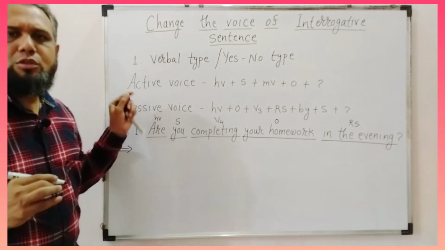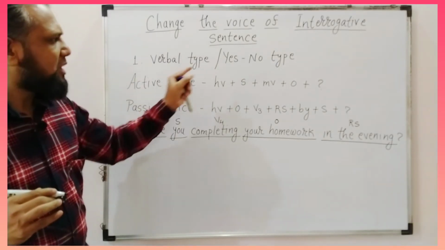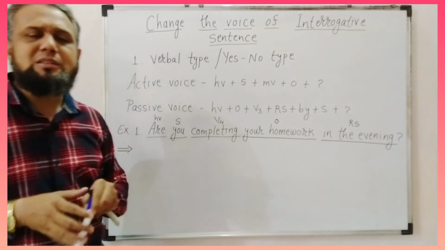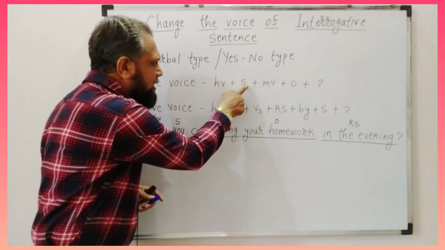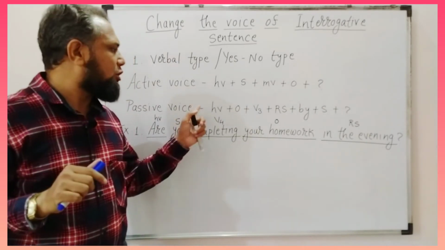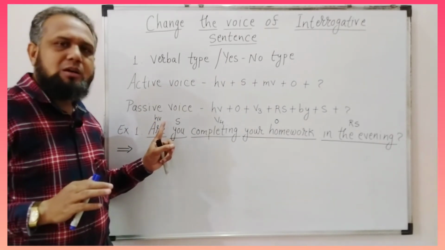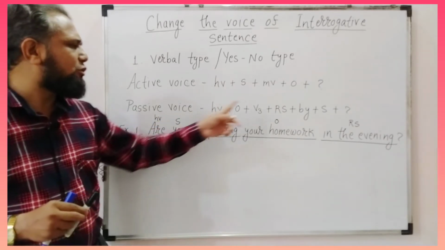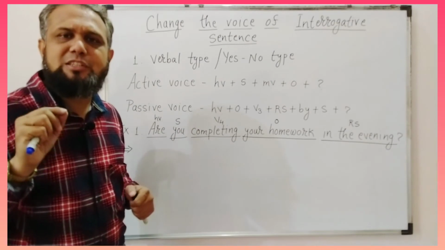Now, if we want to transform this sentence from active to passive voice, we have to remember the formula. We have to start the sentence with the helping verb. Here one thing is to be noted: this helping verb in the active voice is according to the subject, but in the passive voice we have to use the helping verb according to the object. So first of all we have to identify the tense of the sentence. Subject plus am is are plus V4 plus object. It means this sentence is in present continuous tense.